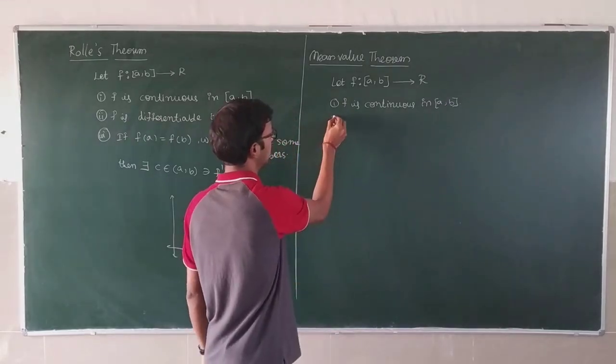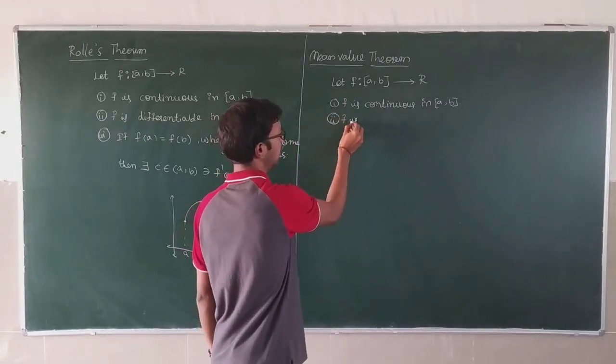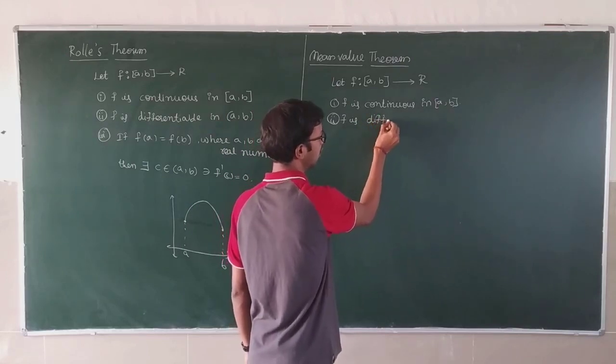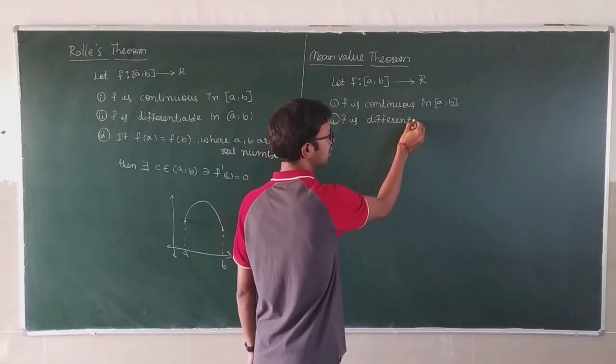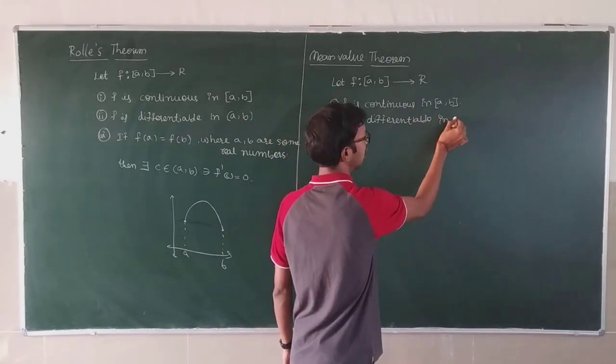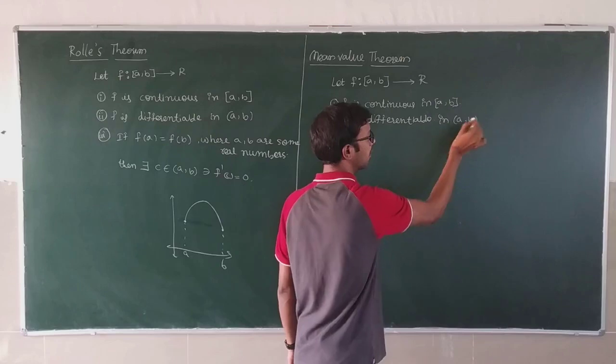Next, number 2, f is differentiable in open interval a comma b.